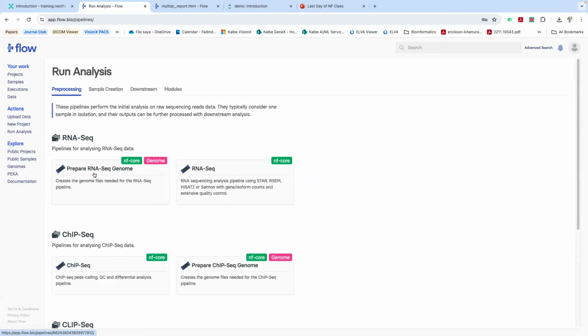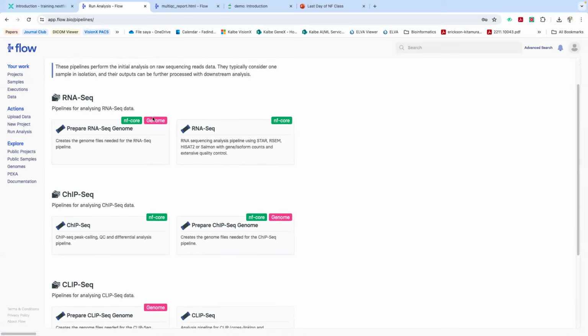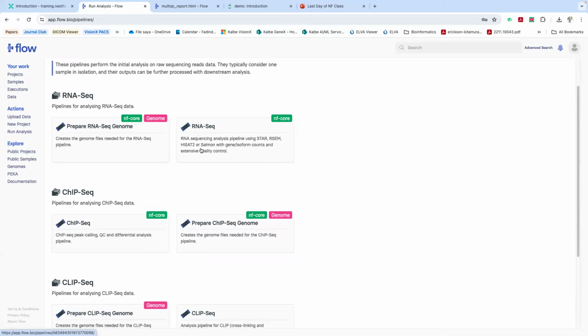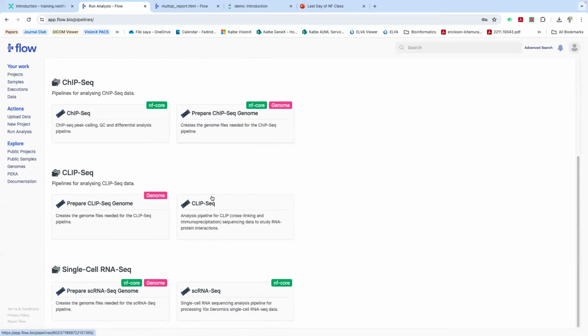If we click on that, it will redirect us to the run analysis menu. Here, we can see preprocessing pipelines, which perform the initial analysis on raw sequencing read data. They typically consider one sample in isolation, and their outputs can be further processed with downstream analysis. For example, here we have RNA sequencing pipelines, ChIP sequencing pipelines, CLIP sequencing pipelines, and single cell RNA sequencing.